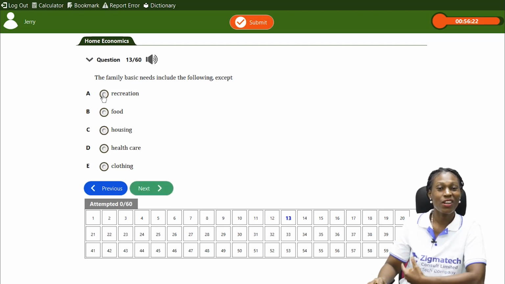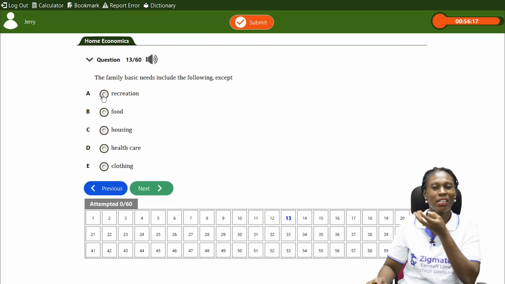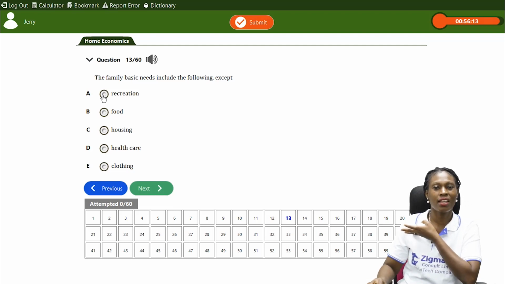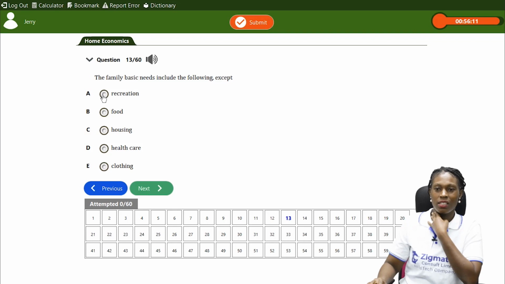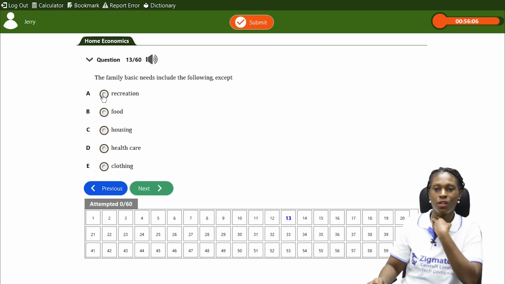Recreation. Recreation is a secondary need. It is not basic. The family can actually do without it. It is not a basic need. So the correct answer here is what? Recreation. The family basic needs include the following except recreation.